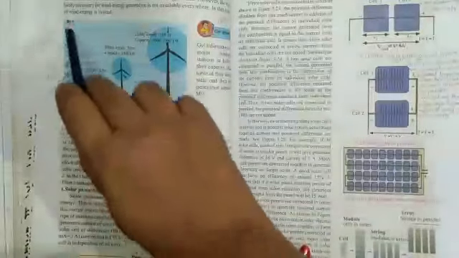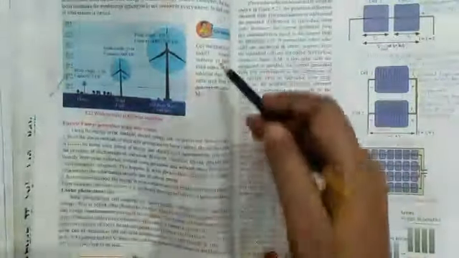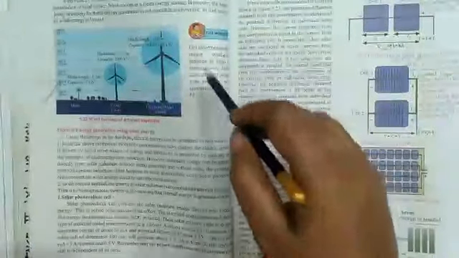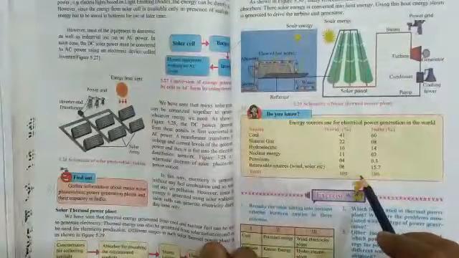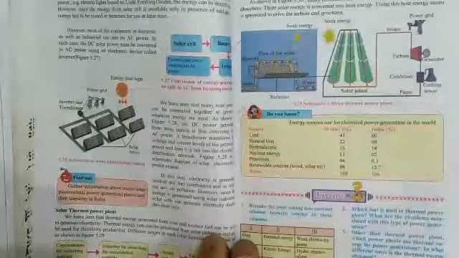Then come to the next page, page number 56, here the wind turbines and their capacities, the diagram. So mostly the diagrams and get information collected, these two are omitted here. The full page number 57 is fully omitted from your syllabus. 58, find out, that is omitted. 59 here also, that is omitted for you.